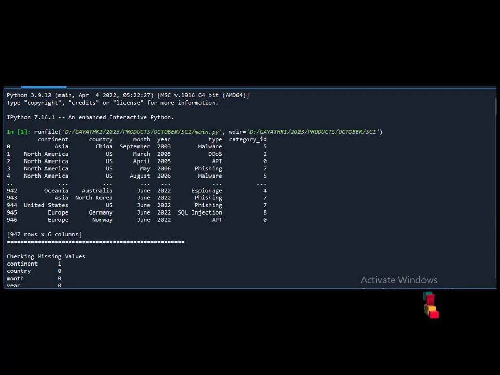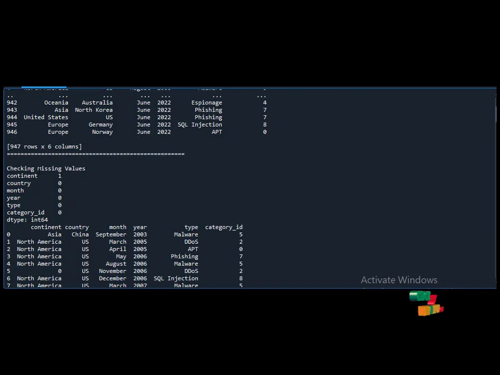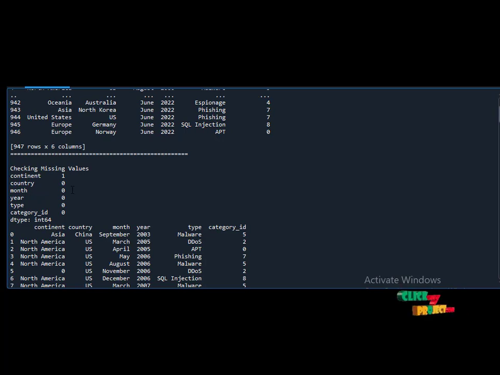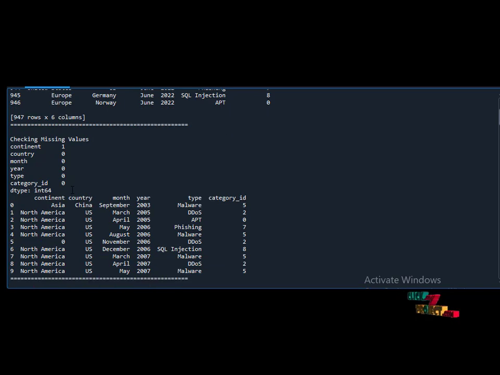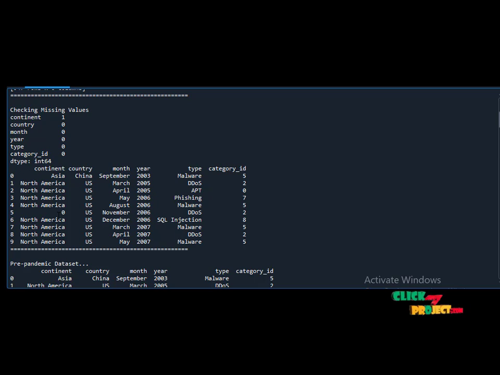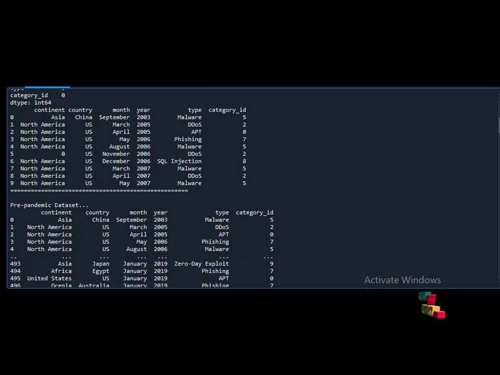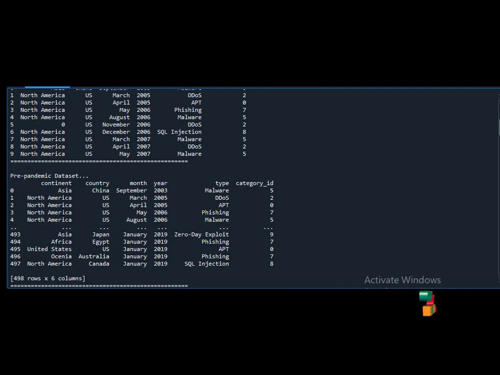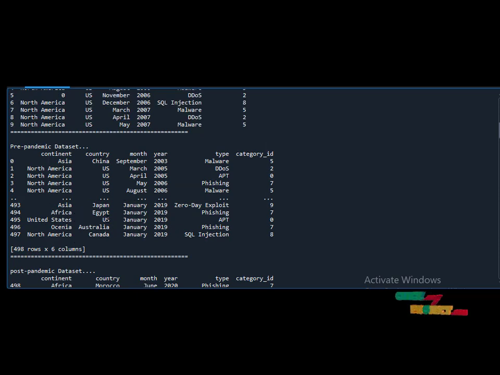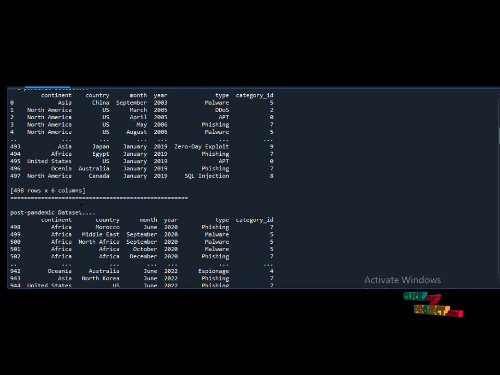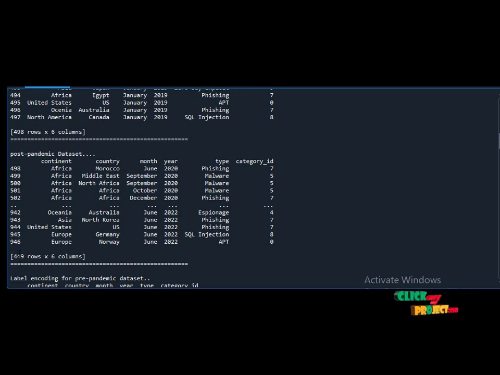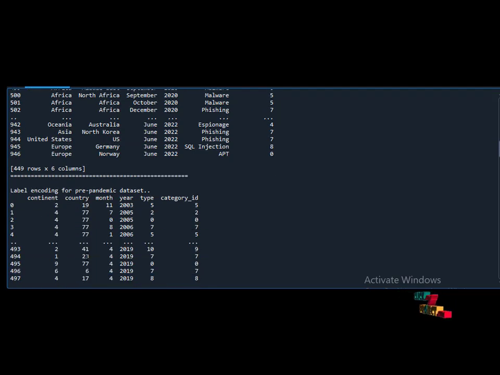So initially these are the data in the data set we have selected. After that we are going to pre-process the data. This means checking for missing values. So there is a missing value in the continent column. So we have replaced that missing value with a 0 here. After that, as we said, we are going to split the data set into a pre-pandemic data set and a post-pandemic data set. So these are the data, like there are 498 rows in the pre-pandemic data set, and in the post-pandemic data set there are 449 rows.